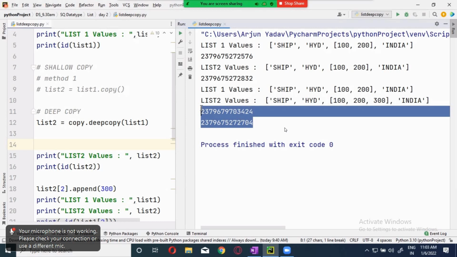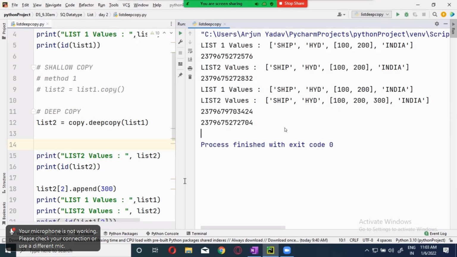They are located at a different location. So this is the way it will work out for you.